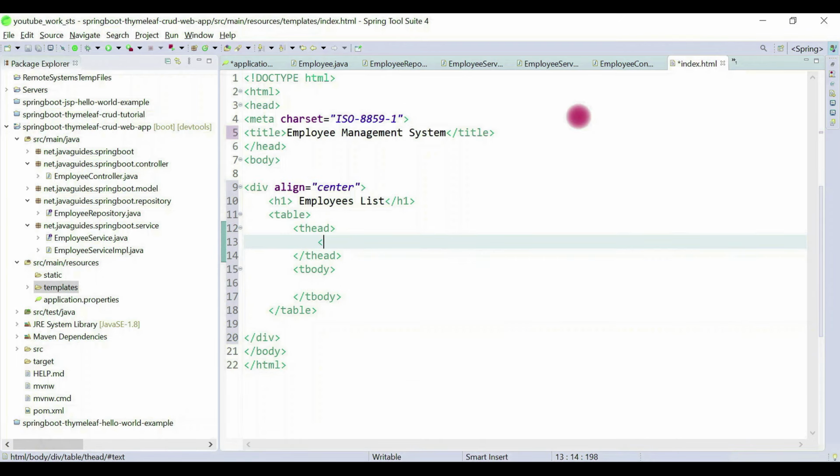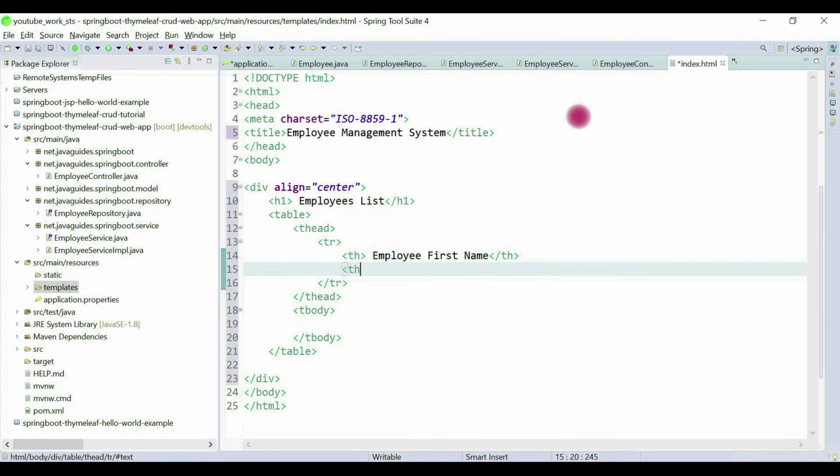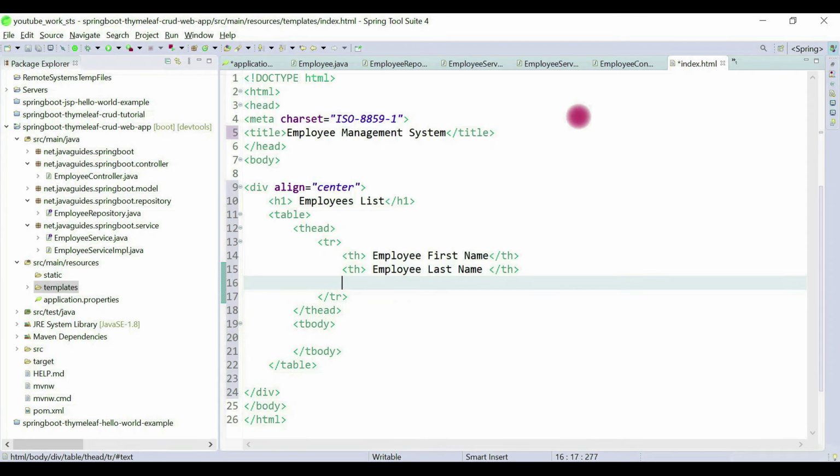Under the table header we create a row here, and then th, and let's call it employee first name. Alright, so you can start coding with me so that you will get hands-on experience. And then let's say employee last name. Let's create one more header. This is employee email.